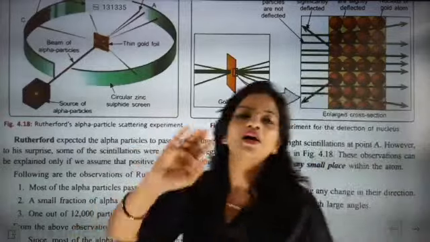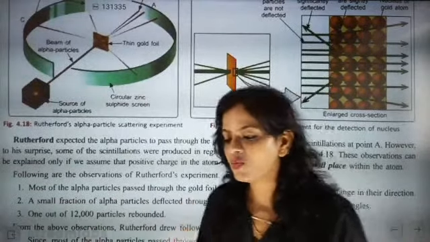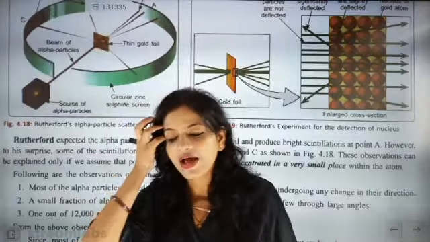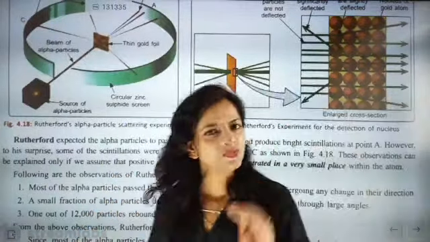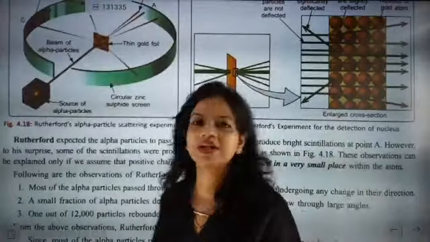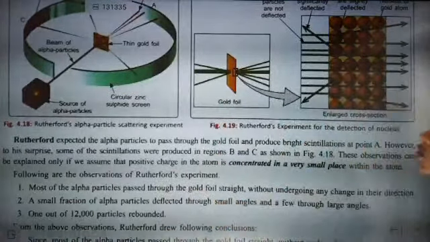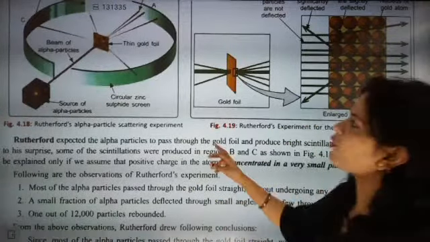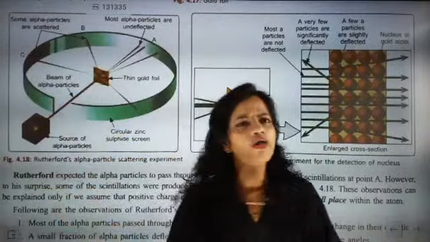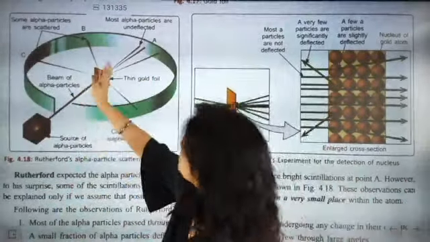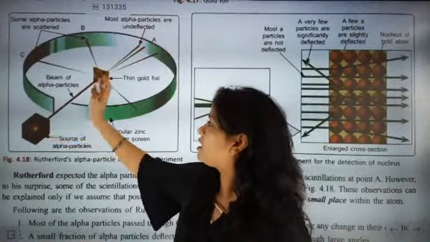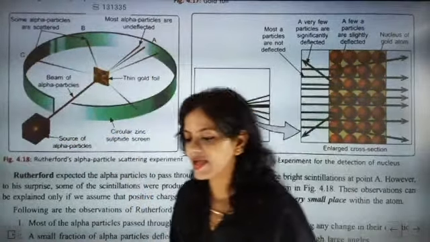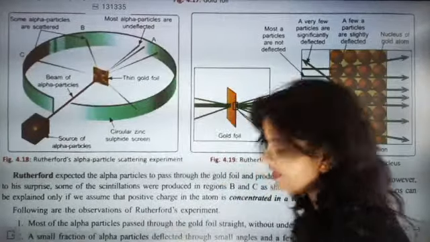So what was Rutherford's expectation and what did he exactly get? Rutherford's expectation was for the alpha particle to pass through the gold foil and produce a bright scintillation at point A. So he thought that all the alpha particles would pass straight through and make a bright scintillation at point A.